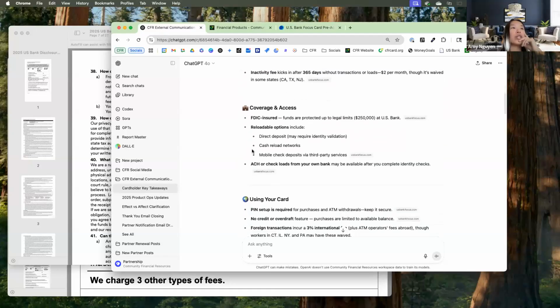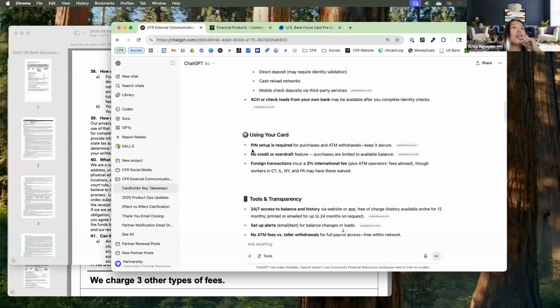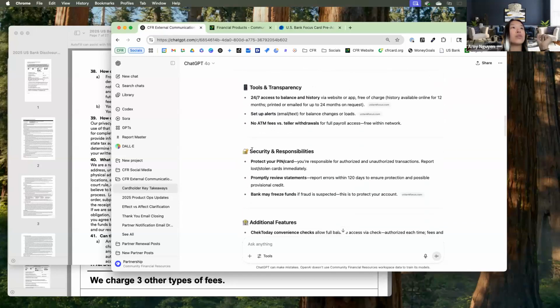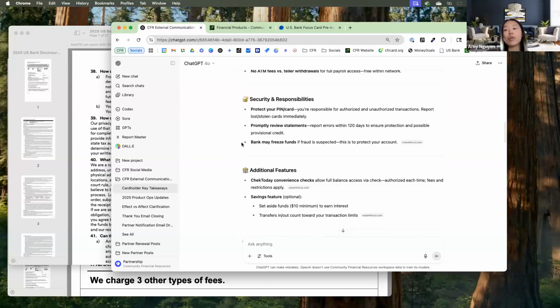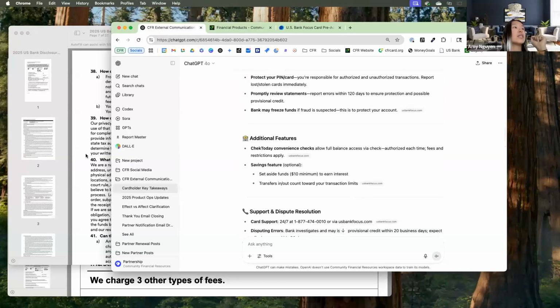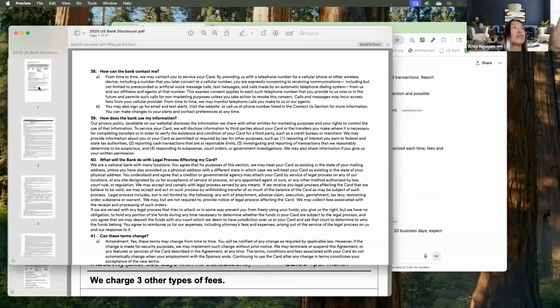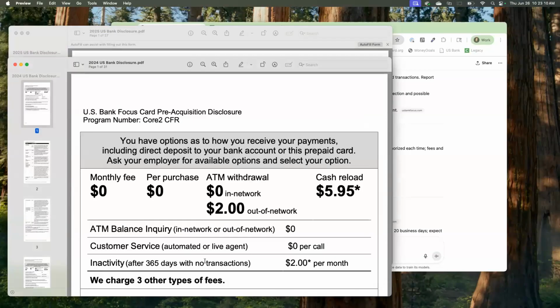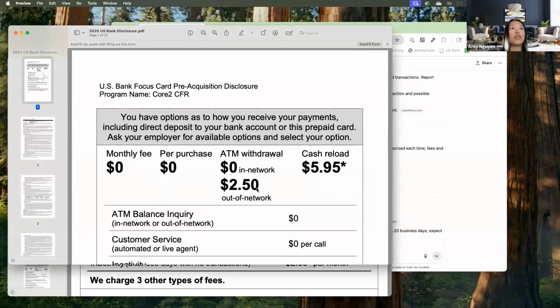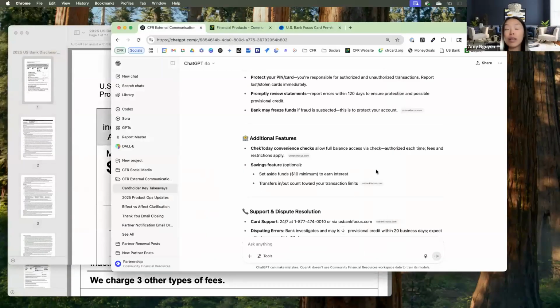So I have this information. And then the main thing that I really wanted it to do was also to see what are the changes between the policy, the agreement last year versus this year. So what I did is I have a copy of the 2024 disclosure and I have a copy of the 2025 disclosure. And really quickly, you can see one of the fees has gone up. So you can see $2 versus 250. So that's something that I'm like, okay, let's make sure that there's other things that it'll call out.